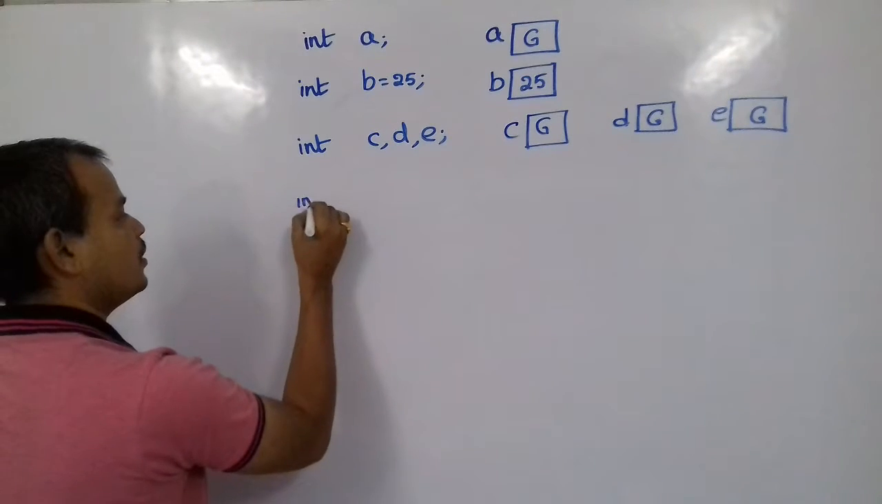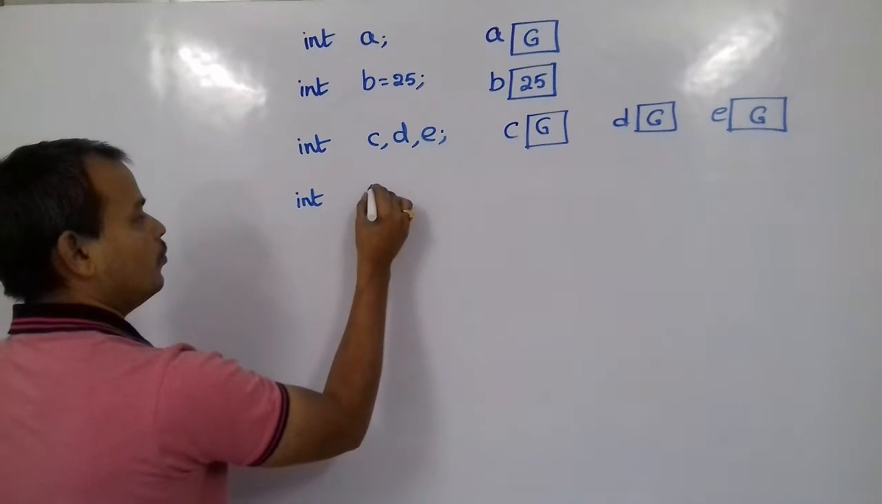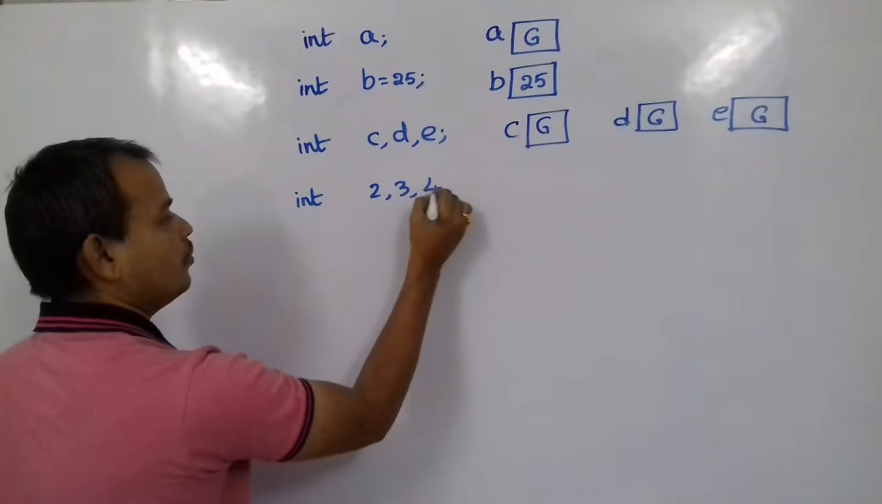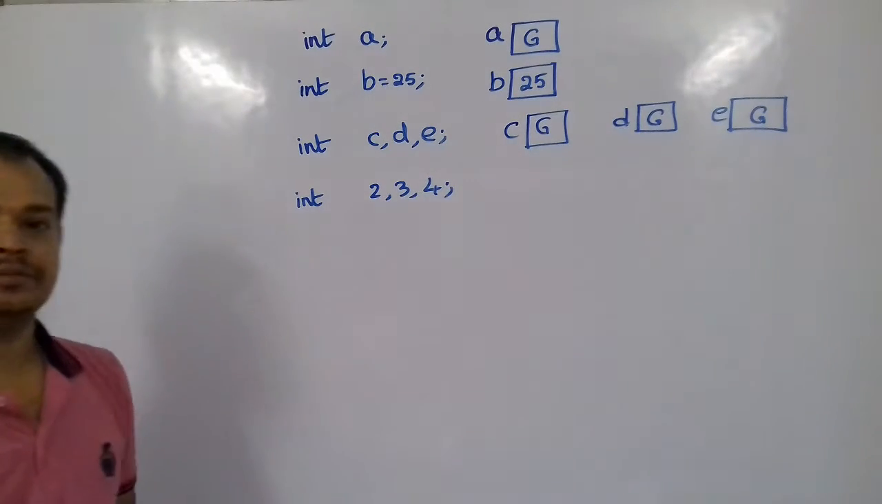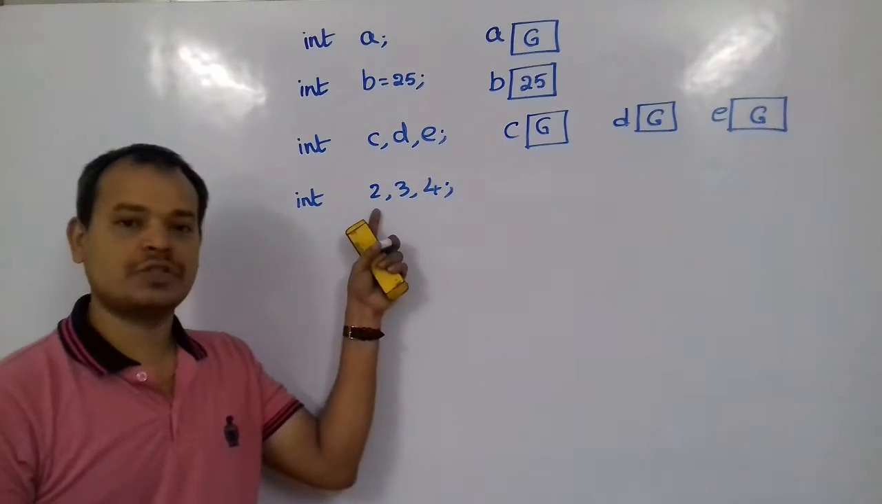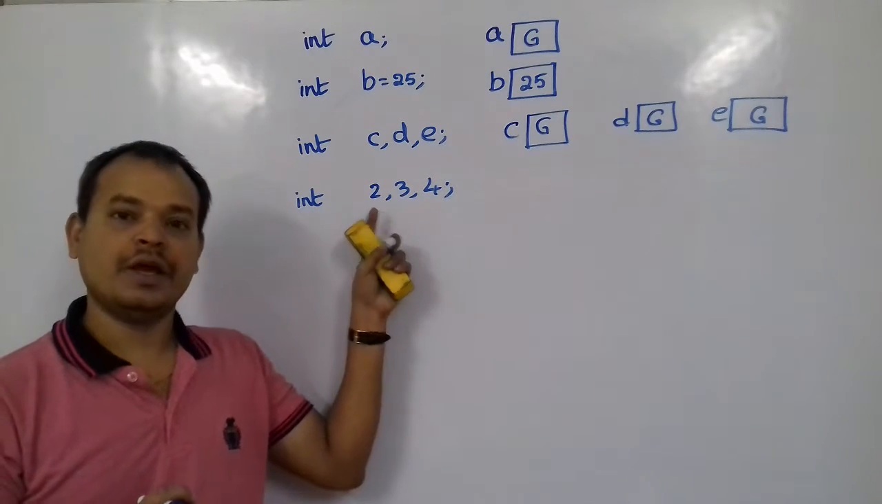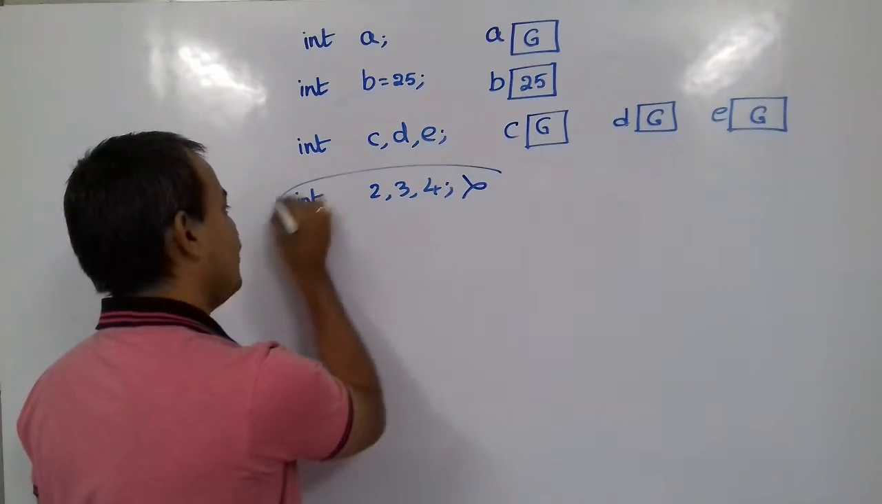Suppose I create a variable something like 2, 3, 4. Is this accepted? No, because a variable cannot start with a digit. A variable name cannot start with a digit. So this statement is not valid.